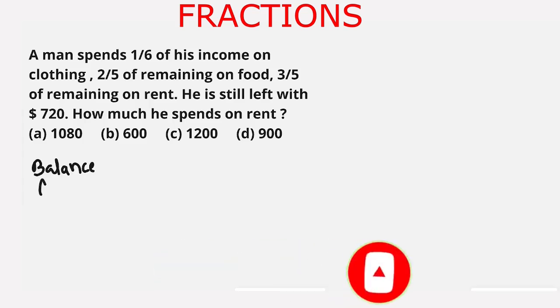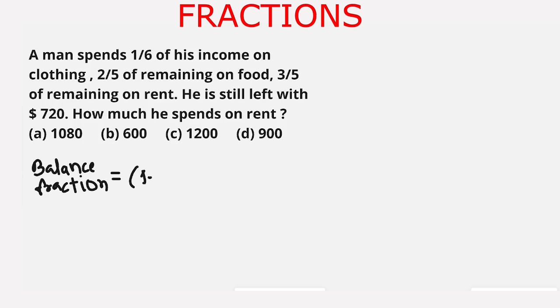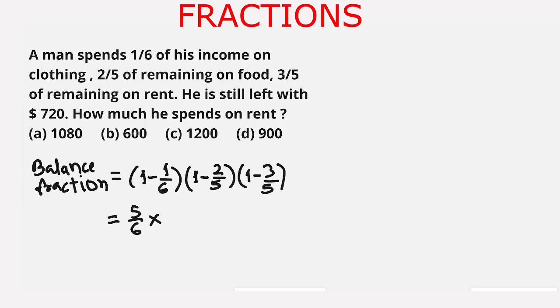The balance fraction is equal to 1 minus 1 upon 6, which he spends on clothing, into 1 minus 2 upon 5, which he spends on food, and 1 minus 3 upon 5, which he spends on rent. This is equal to 1 minus 1 upon 6 is 5 upon 6, multiplied by 1 minus 2 upon 5 is 3 upon 5, multiplied by 1 minus 3 upon 5 is 2 upon 5.